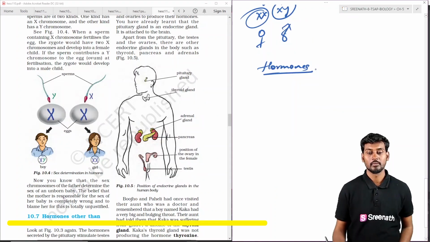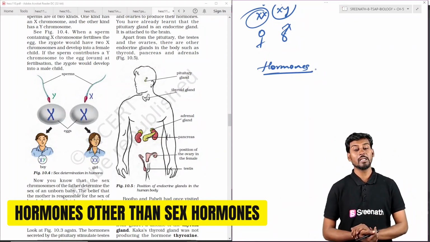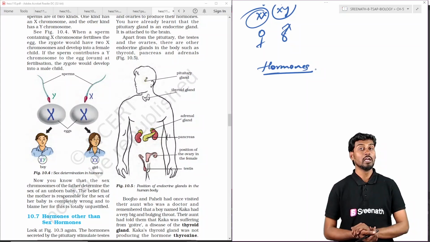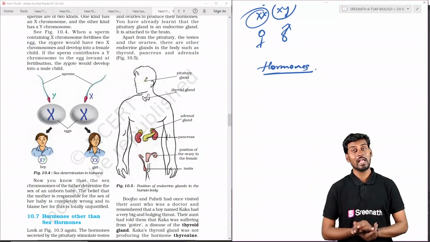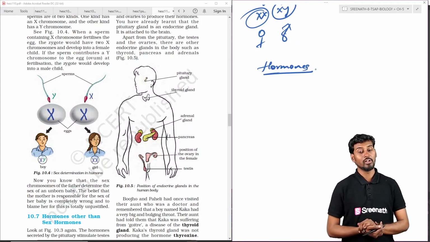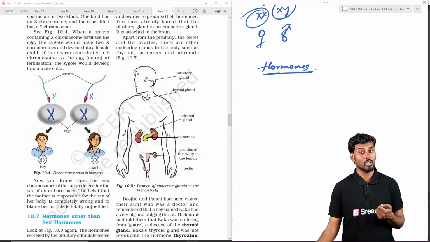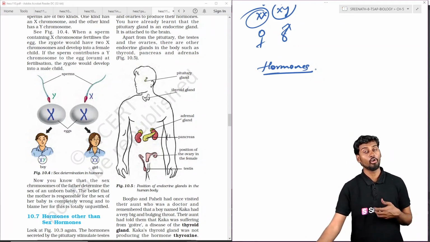Coming to the hormones other than the sex hormones, as we see in the diagram, they are generated from other glands. For example, the pituitary gland is called the master gland, which synthesizes the hormones that regulate all the glands of the body. Next is the thyroid gland, which generates the thyroid hormone involved in maintaining the metabolism of the body and also the fertility of the individual. And next is the adrenal gland, which generates different kinds of hormones, either epinephrine or norepinephrine, or mineralocorticoids or glucocorticoids.